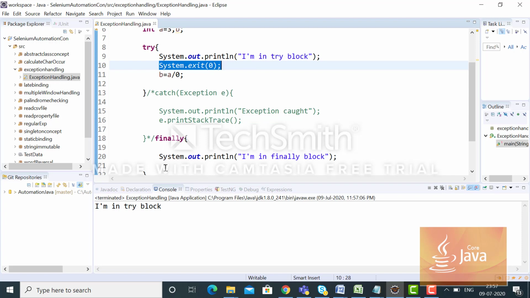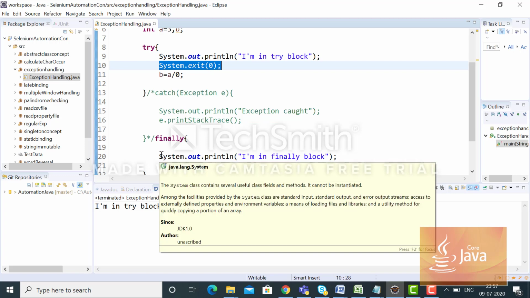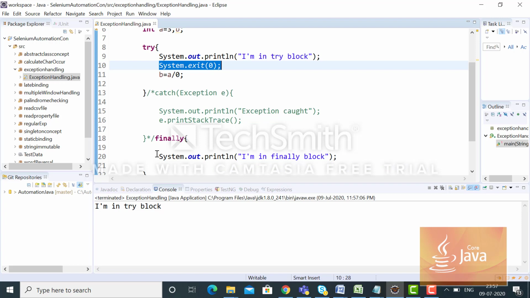So this is a very common question: let's say some code is written within the finally block, is there any way to skip the execution of that code? Yes, we have to use System.exit(0), which will forcefully terminate the program from that line itself. That is one thing.